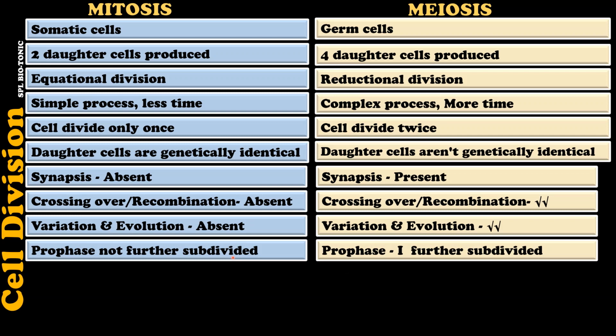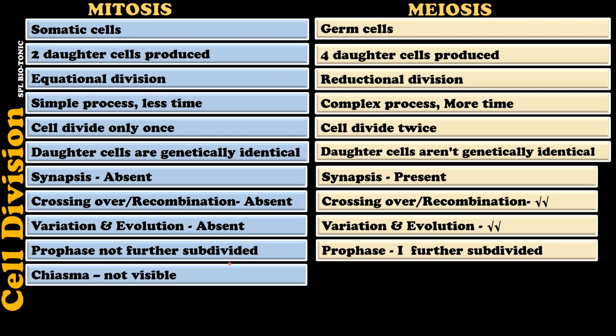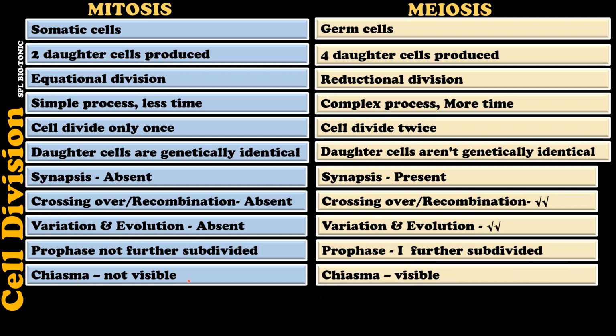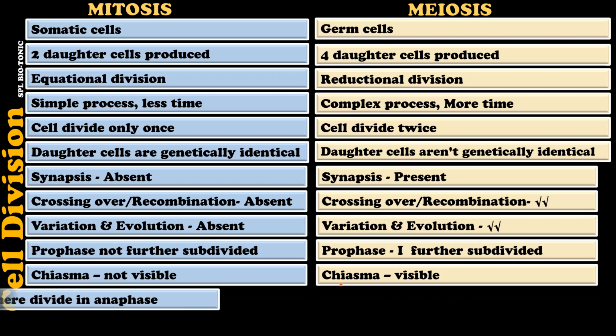Now when there is no crossing over or recombination, the chiasmata are not visible in mitosis, but chiasmata are visible during meiosis. Students, the chiasmata are the point of attachment between homologous chromosomes. Now these homologous chromosomes, when they undergo recombination, there is a mutual repulsion due to which these homologous chromosomes start going away. So when they are going away, they still show some point of attachment. So these points of attachment are called as chiasma, which is singular, and chiasmata are plural. Now this is also one of the important differences.